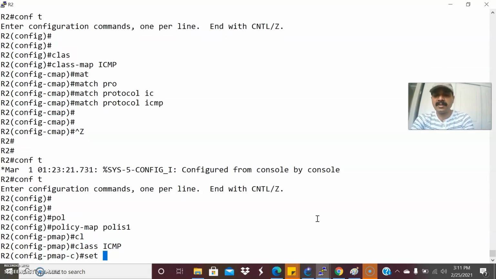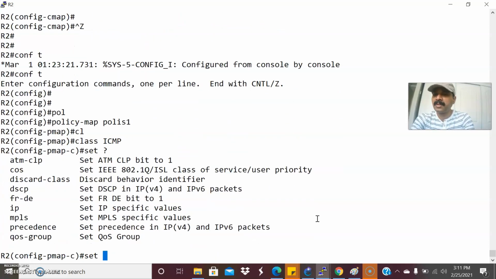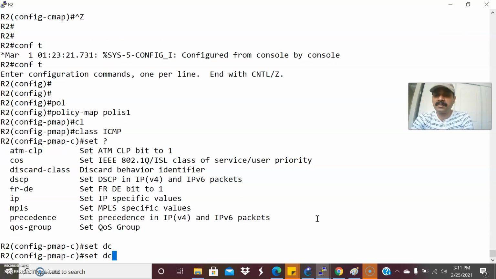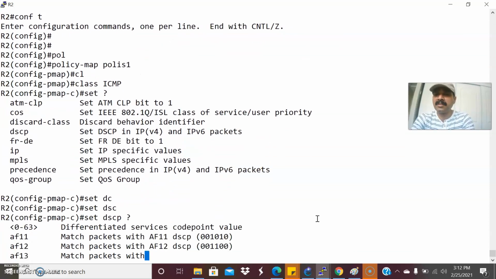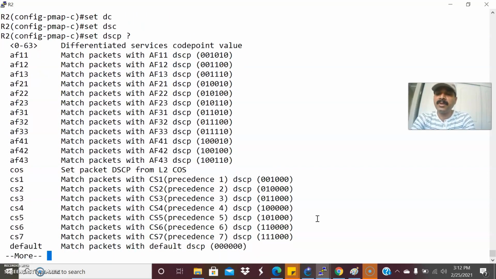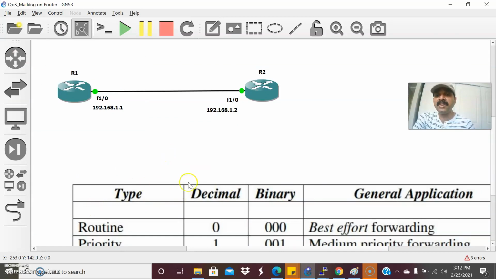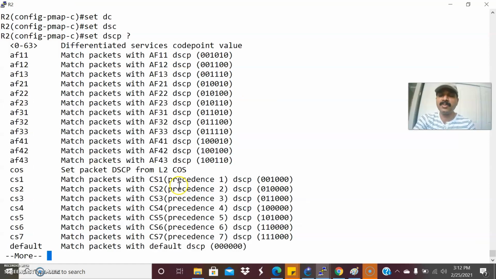Now let us set the marking. Let us use set DSCP, followed by the priority level. DSCP, as I already told, uses the first 6 bits to identify the DSCP marking, right? There are several values. 0 is the default forwarding, just like precedence. After precedence, they redesigned this as DSCP. First is assured forwarding, AF, which has the class, and the last one is the drop precedence. These are the ways we can designate the DSCP marking.